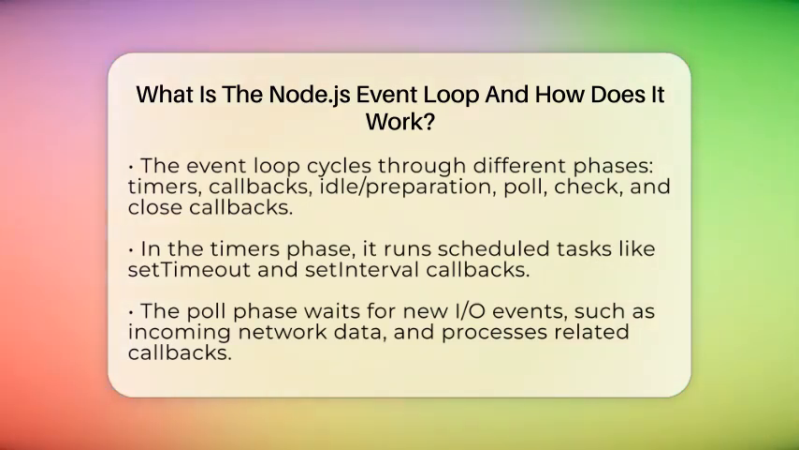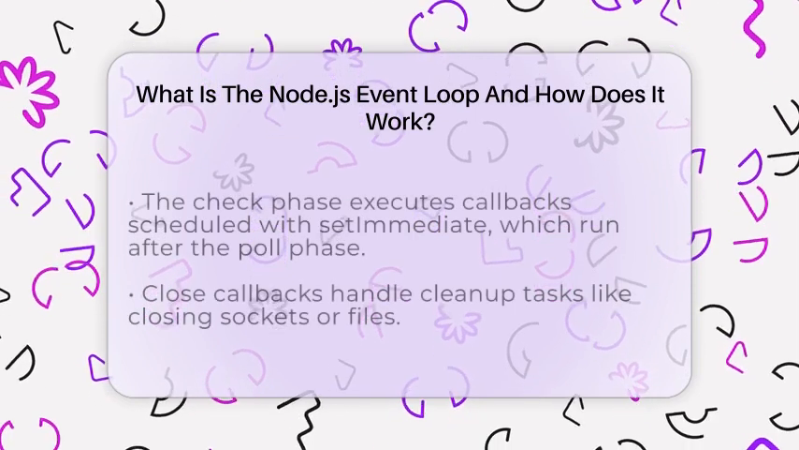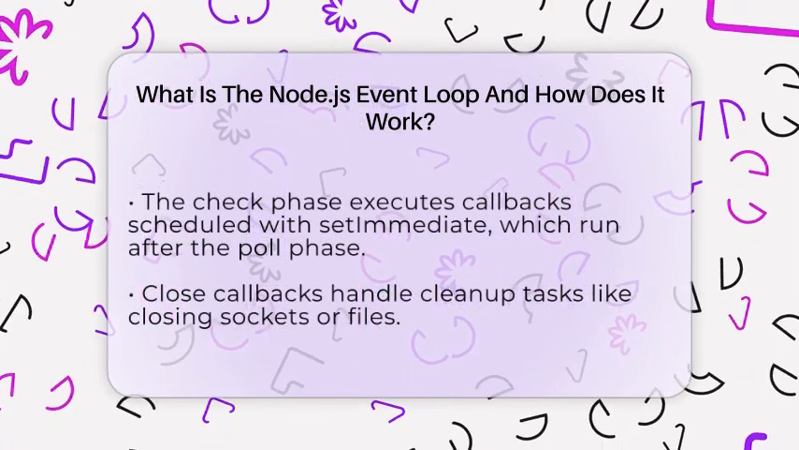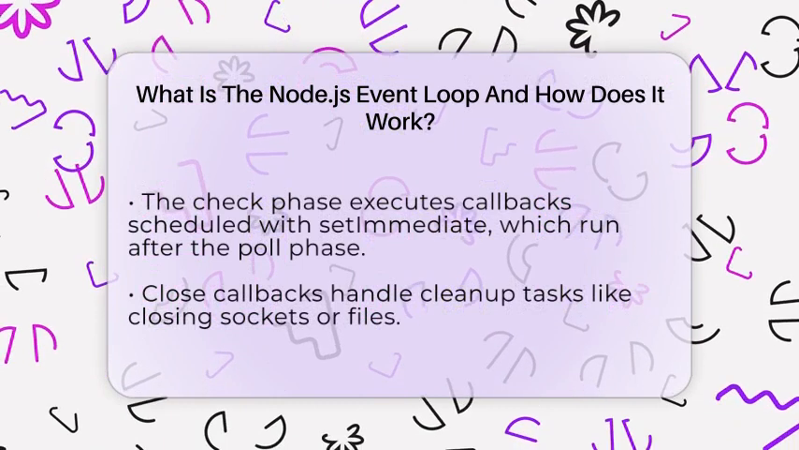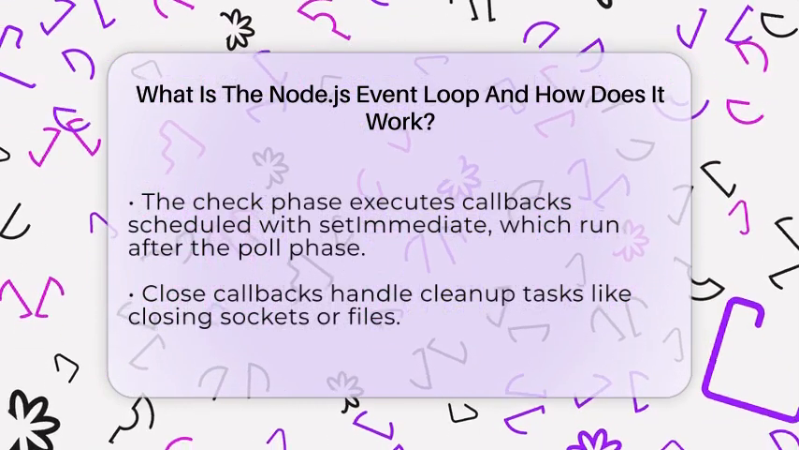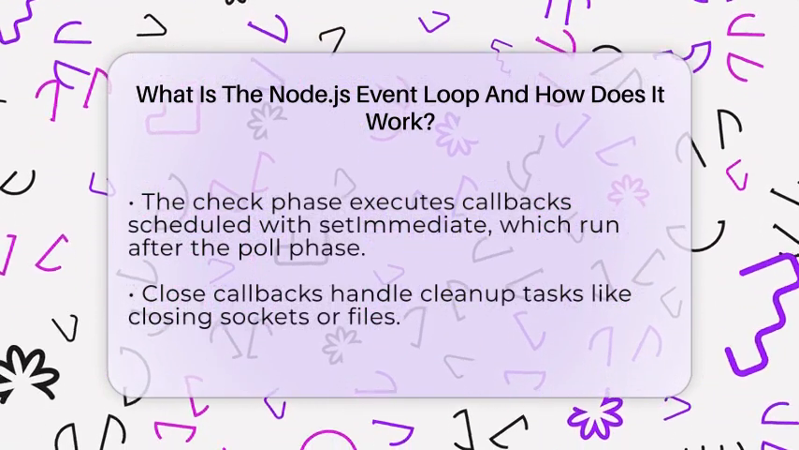When data arrives, it processes the callbacks associated with those events. Once the poll phase is done, the event loop moves to the check phase, where it runs callbacks scheduled with setImmediate. These are tasks you want to run after the poll phase. Finally, it handles close callbacks, such as when a socket or file handle is closed.